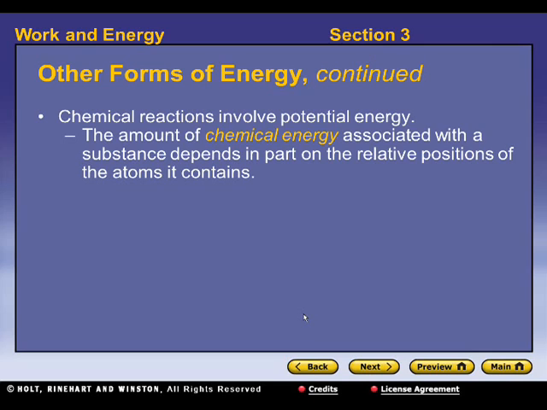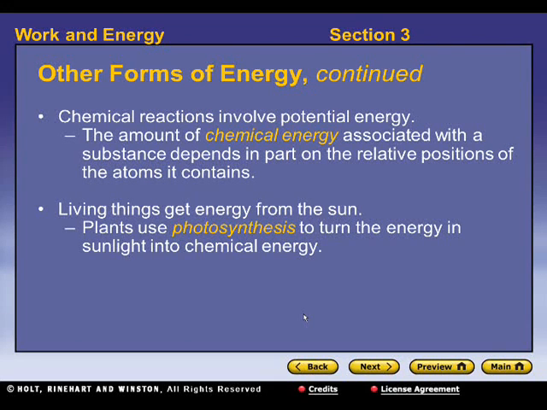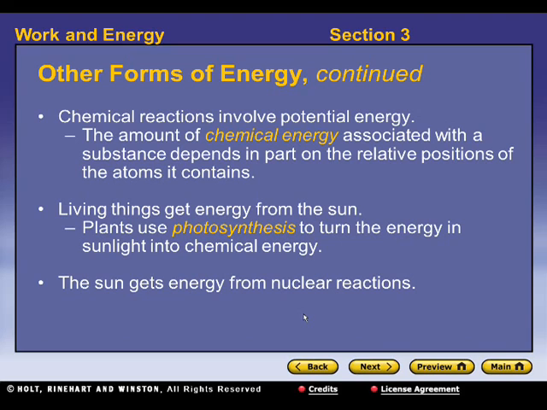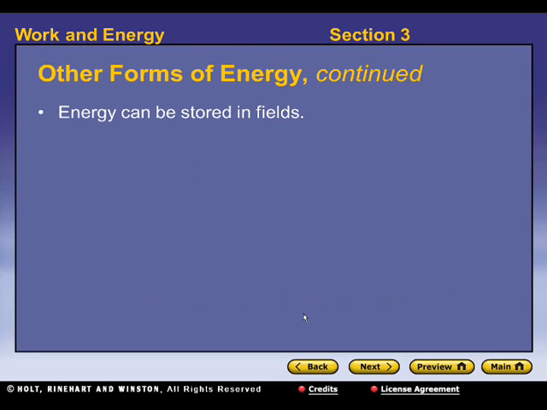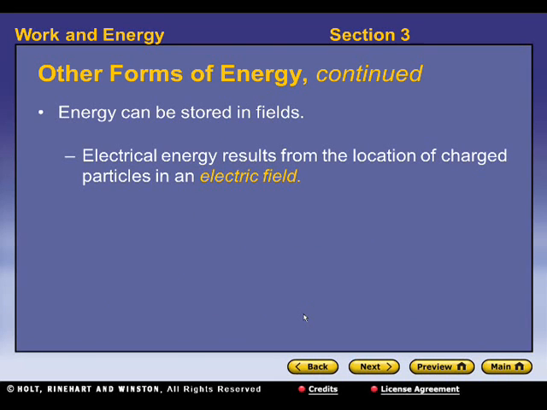Alright, chemical reactions. Those involve potential energy. The amount of chemical energy associated with a substance depends in part on the relative positions of the atoms it contains. And because you're going to have atoms moving around in chemical reactions, you get energy from that. Living things get energy from the sun. Plants use photosynthesis to turn energy from sunlight into chemical energy, and the sun gets its energy from nuclear reactions. It's fueled by the nuclear fusion reactions in its core.